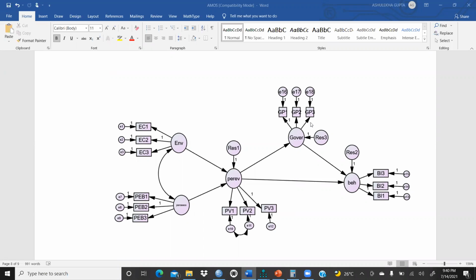I'm sure that by now structural equation modeling part 1 and part 2 are comfortable to you. If there are any questions, you can ask me in the comment section. And you can see here, this is my finally accepted model. Because in structural equation modeling, you can easily test many models, and where your results come out best, that model would be accepted.